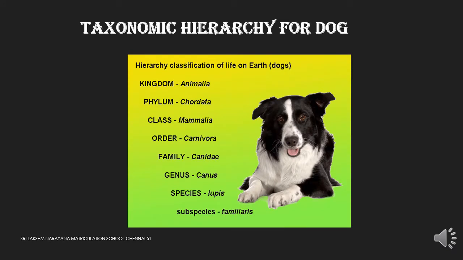In this slide I will show one example to you, children. Here I am showing the classification of dog. Dog belongs to the kingdom Animalia, phylum Chordata, class Mammalia, order Carnivora, family Canidae, genus Canis, species lupus, subspecies familiaris. In this way the scientists classified all the organisms in different categories, children.